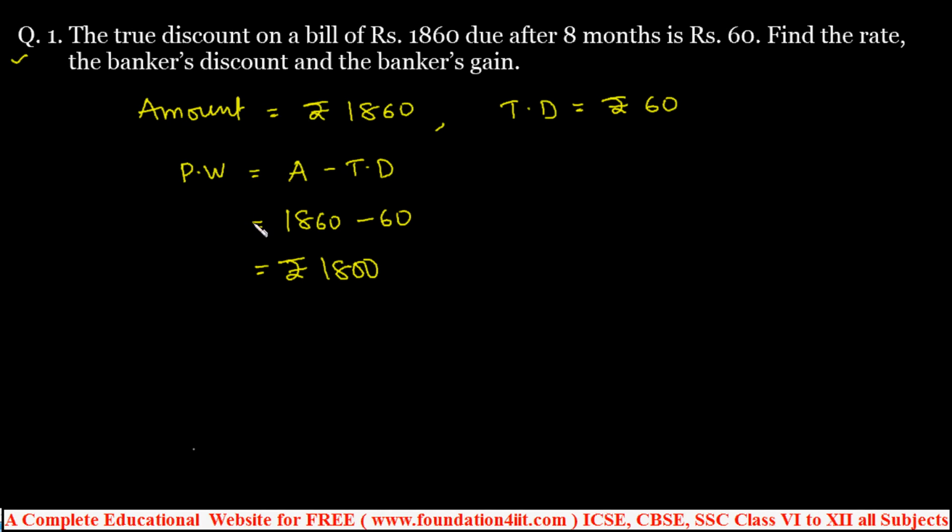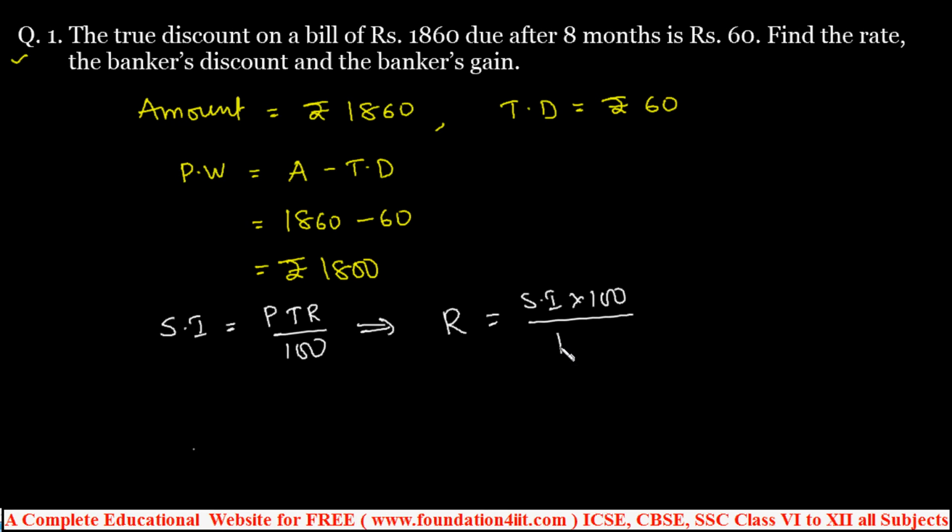Now, simple interest on rupees 1800, because you need to find out the rate of interest. If you apply the simple interest formula, PTR by 100, from this R is equal to simple interest into 100 by P into T. Now just apply in this.